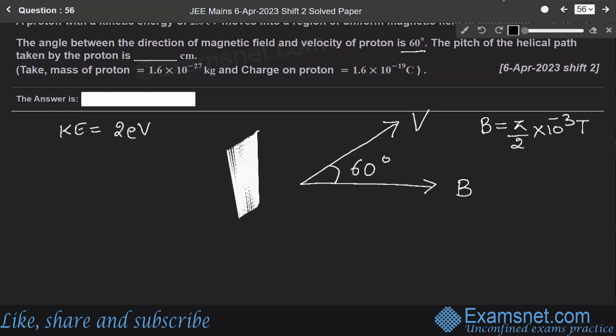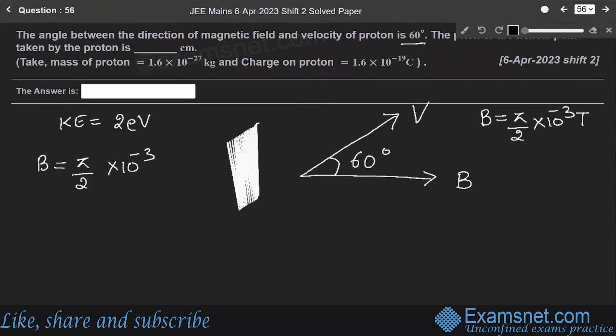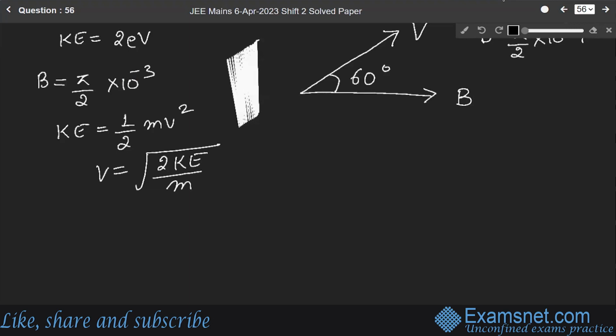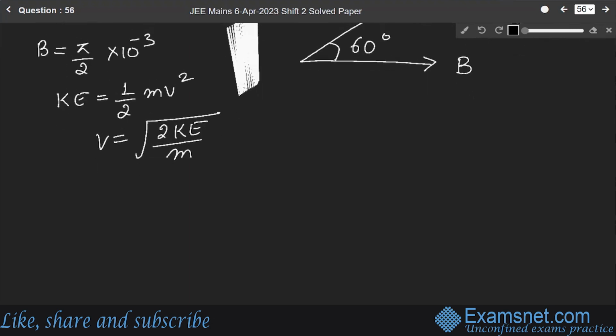First of all, the magnetic field B is given as pi by 2 into 10 to the power minus 3, and kinetic energy is given as 2 electron volt. We know that kinetic energy equals half m v square. So v will be equal to under root 2 into kinetic energy over m. Okay. Now the formula for pitch.